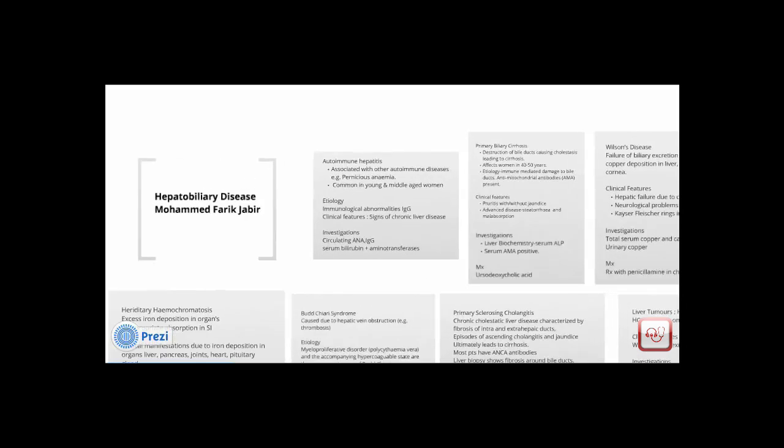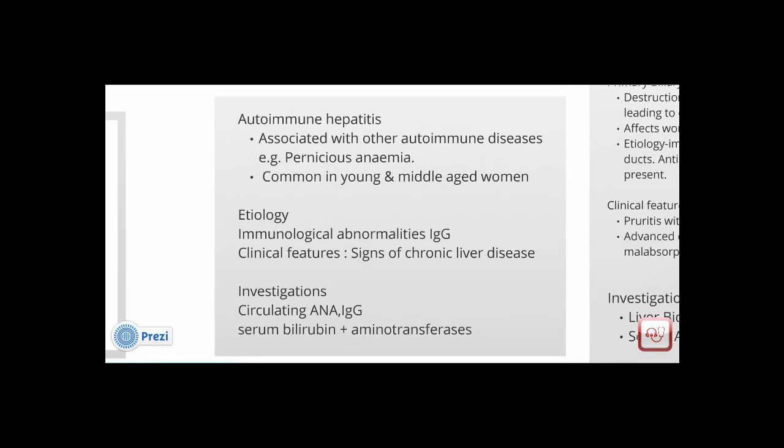Start off with autoimmune hepatitis. This is a liver disease associated with other autoimmune diseases such as pernicious anemia. It commonly affects young and middle-aged women. The etiology of autoimmune hepatitis is the presence of IgG and an immunological abnormality. Patients complain of fatigue and malaise and would also possibly have anorexia and nausea. The patient would be suffering from signs of chronic liver disease such as edema, splenomegaly, hepatomegaly, and jaundice.